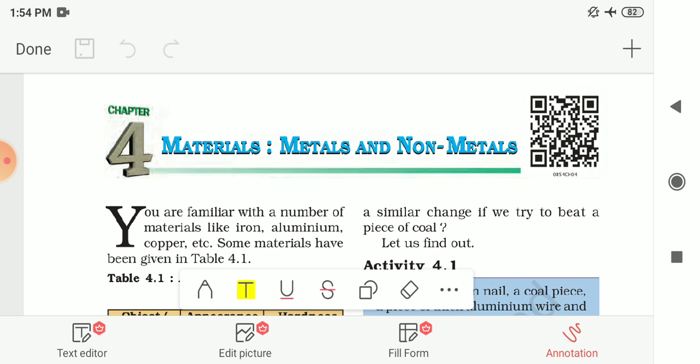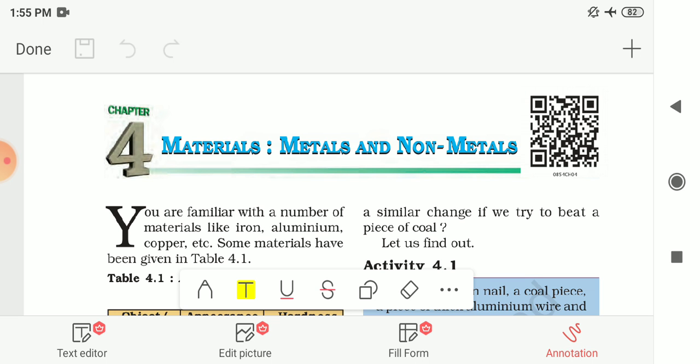Then we had seen displacement reaction. So a more reactive metal displaces, or you can say replaces, the less reactive metal from its salt solution. So this process or this reaction is called displacement reaction.